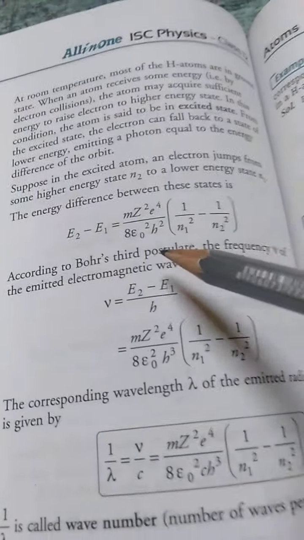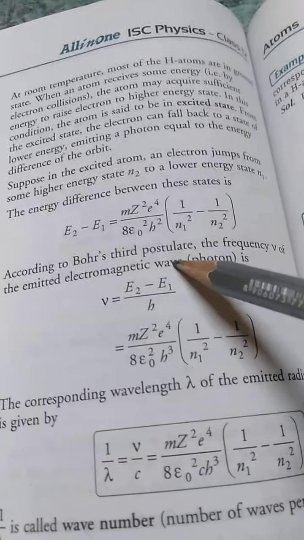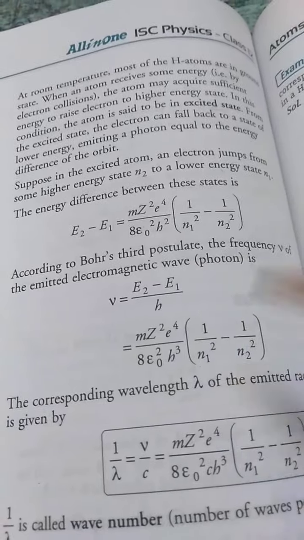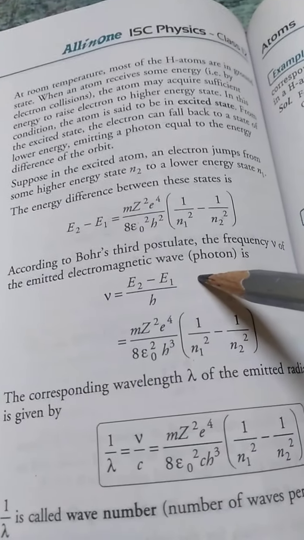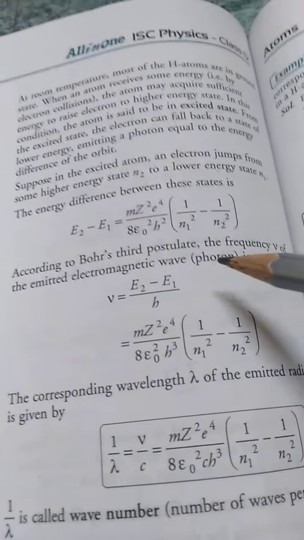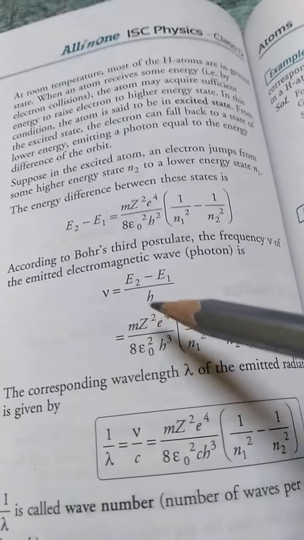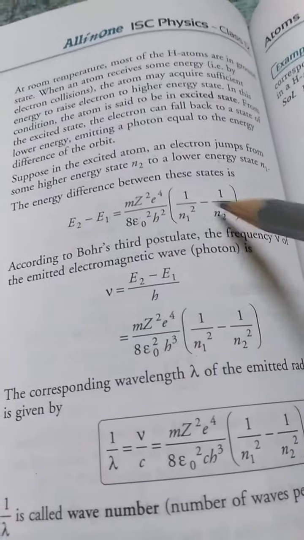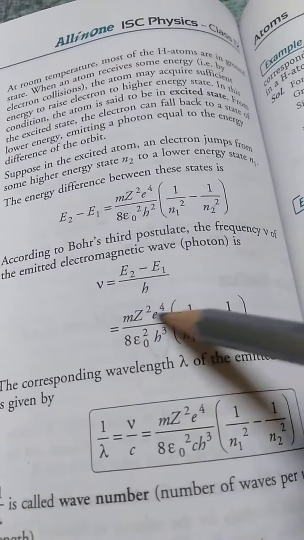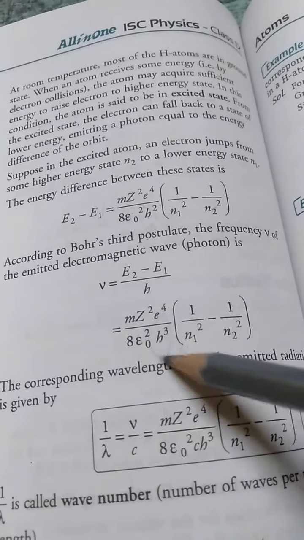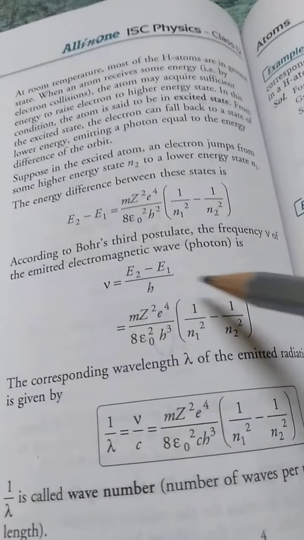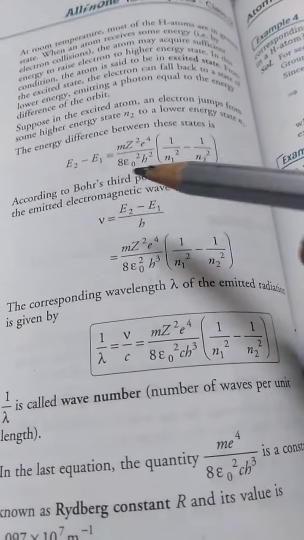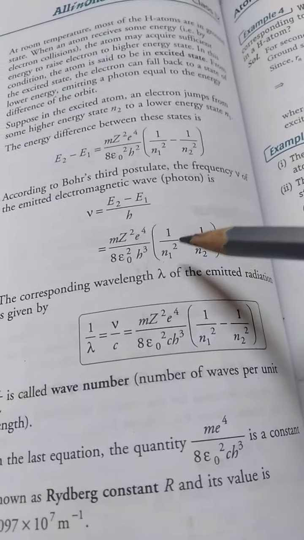Now, according to Bohr's third postulate, this energy difference is radiated or emitted in the form of an electromagnetic wave, or you can say a light photon. So the frequency of that photon will be (E2 minus E1) by h, means the whole thing divided by h. So in place of h square, it will become h cube. So this is the frequency of the energy emitted due to the electron jumping from N2 to N1.